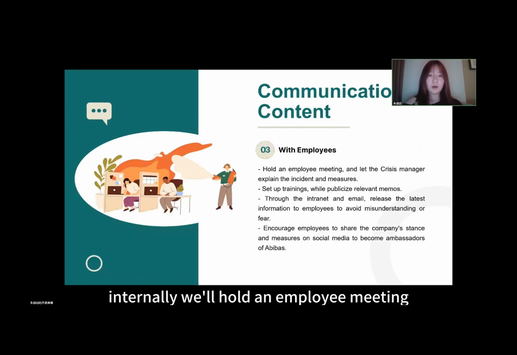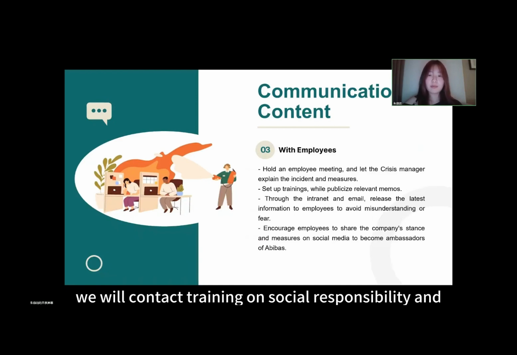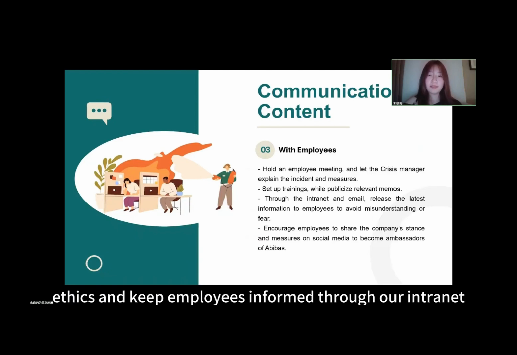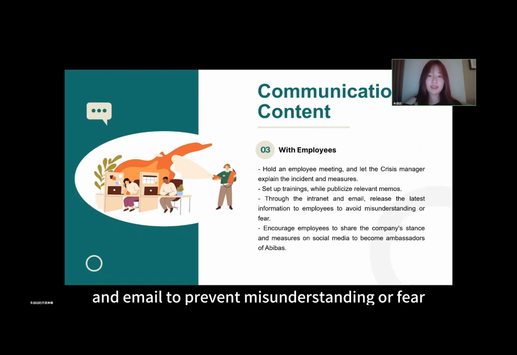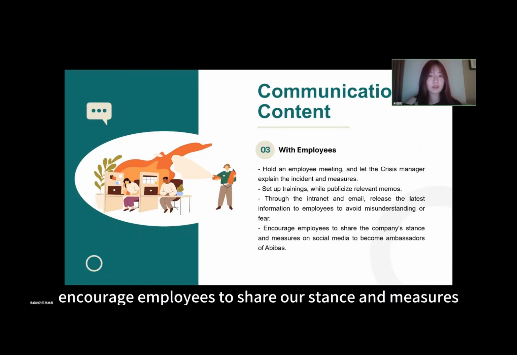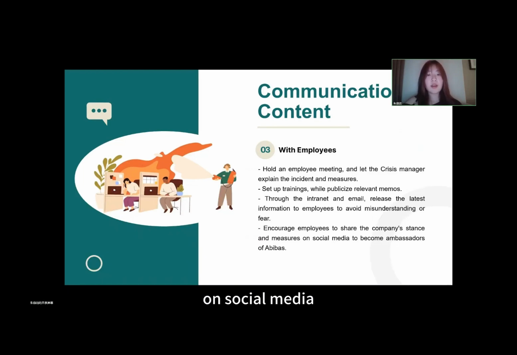Internally, we'll hold an employee meeting where our crisis manager will explain the situation and our actions. We'll conduct training on social responsibility and ethics and keep employees informed through our intranet and email to prevent misunderstanding or fear. We'll also encourage employees to share our stance and measures on social media and become ambassadors of our brand.